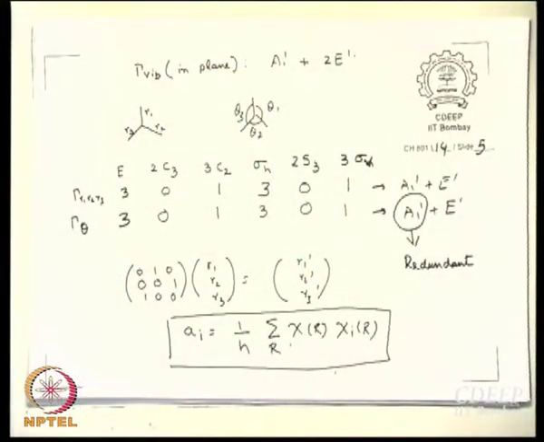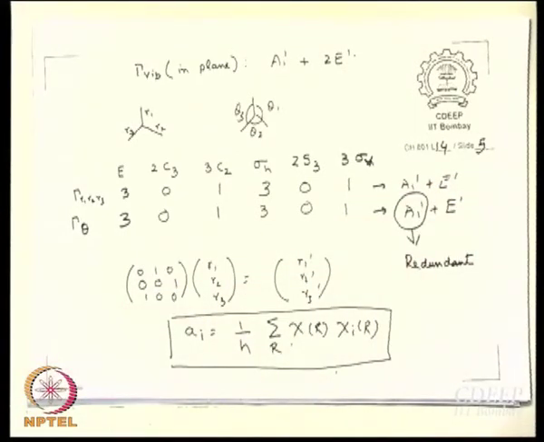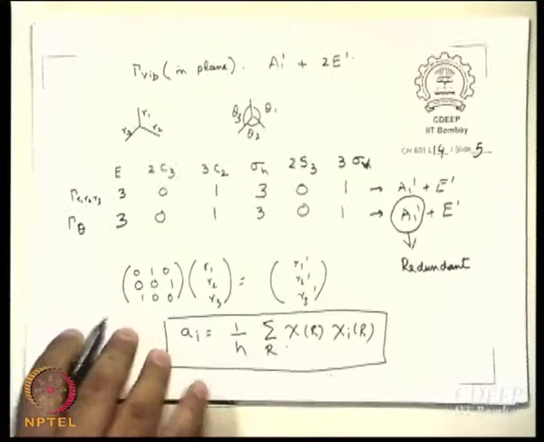Okay. So, what have we learnt so far? We have learned that A2 double dashed is the out of plane motion. We have learned that this A1 dashed is a symmetric stretch. So, at least two of these normal modes can be identified unambiguously, right?